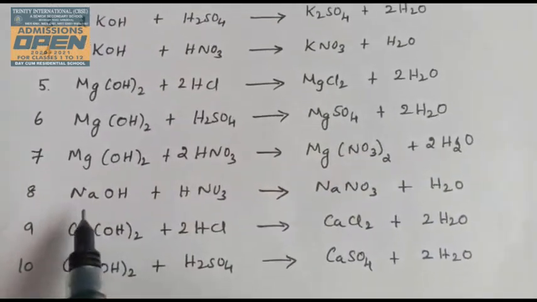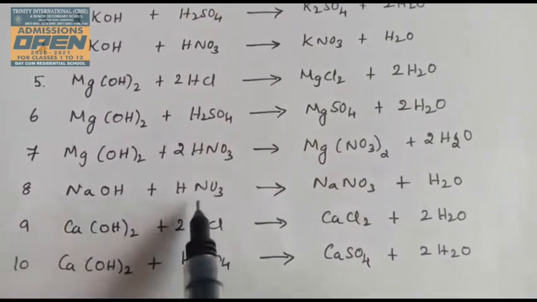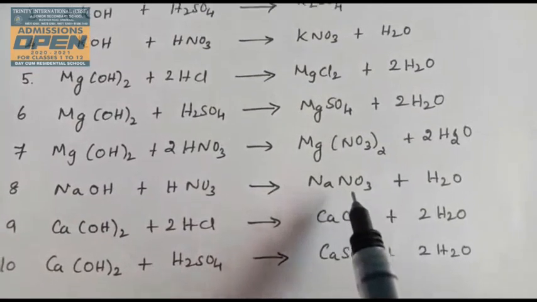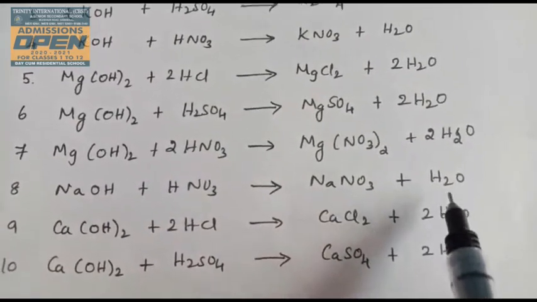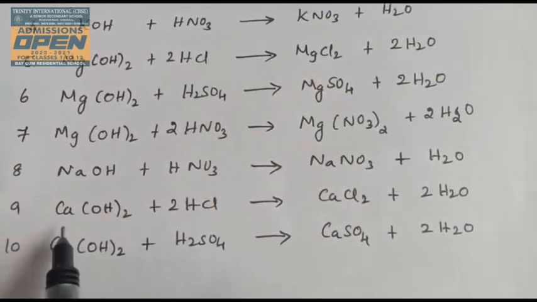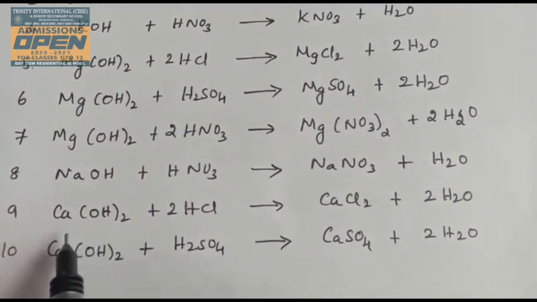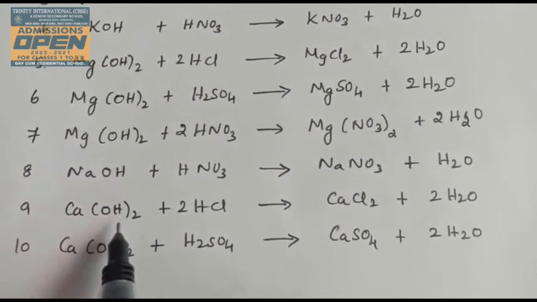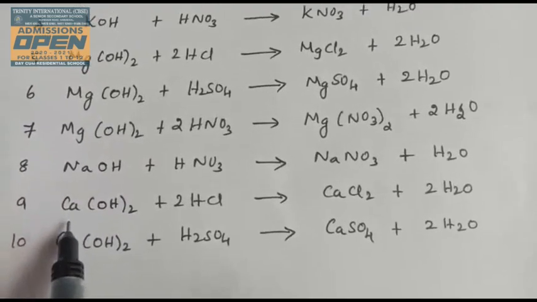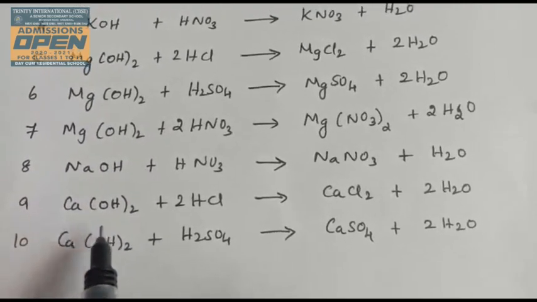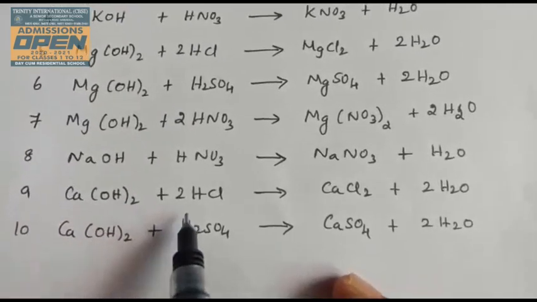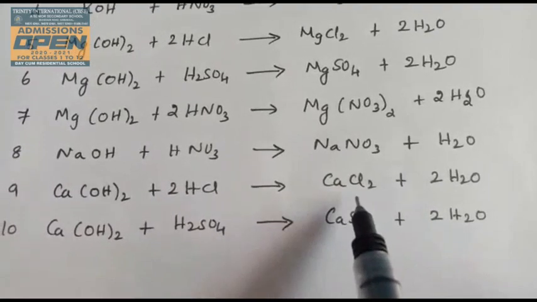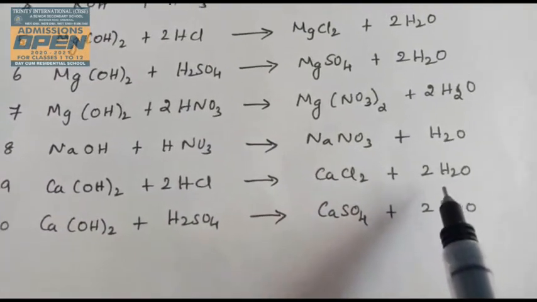And the eighth example, sodium hydroxide NaOH plus nitric acid HNO3 to form sodium nitrate NaNO3 plus water molecule. Ninth one, calcium hydroxide Ca(OH)2. Calcium hydroxide's other name is slaked lime. An aqueous solution of slaked lime is known as lime water. Its formula is calcium hydroxide Ca(OH)2. Calcium hydroxide reacts with HCl hydrochloric acid to form the salt calcium chloride CaCl2 and water molecule H2O.